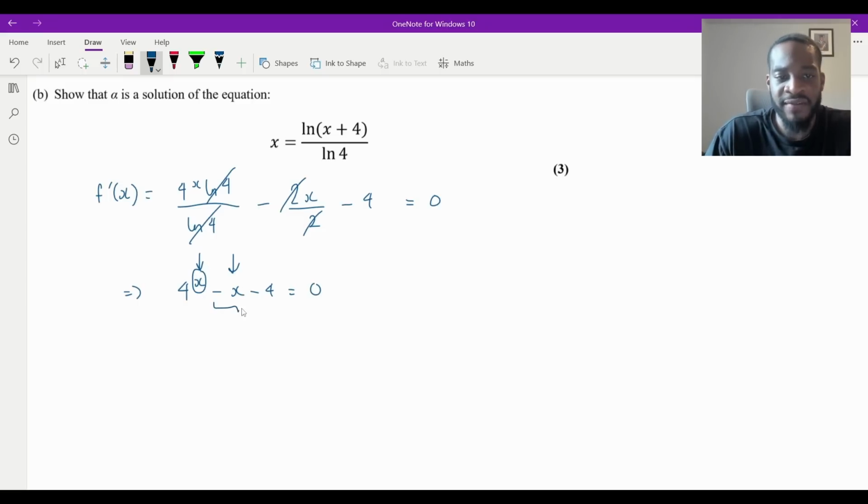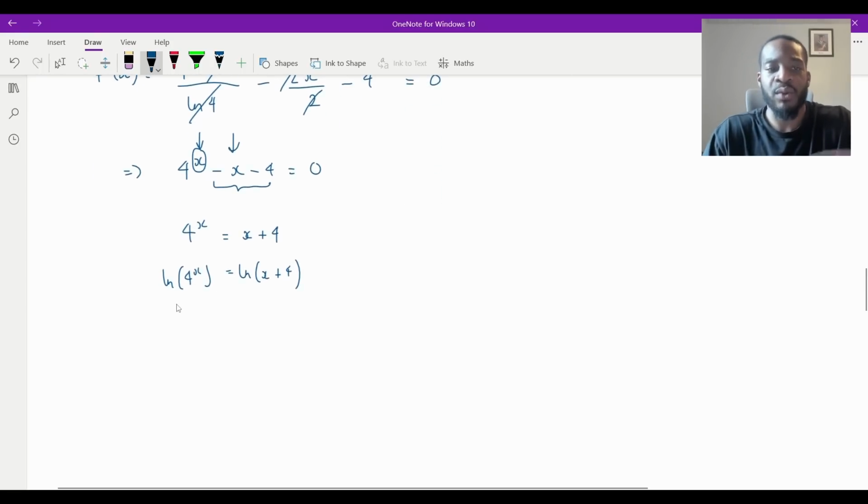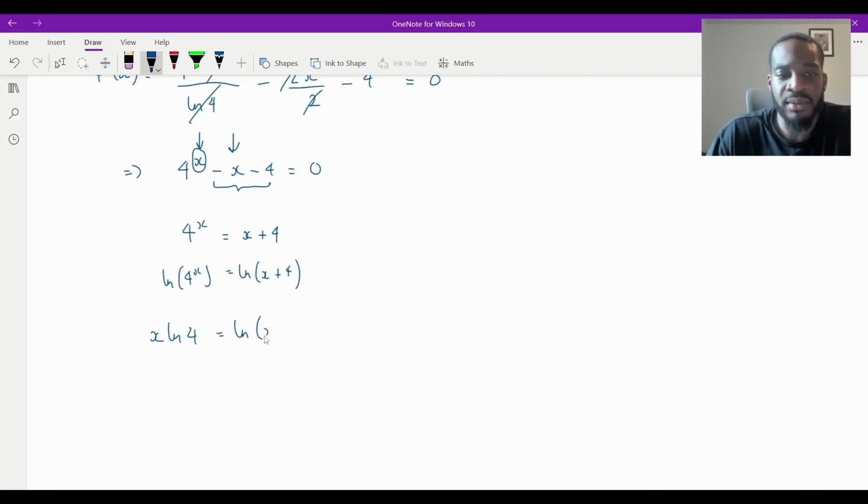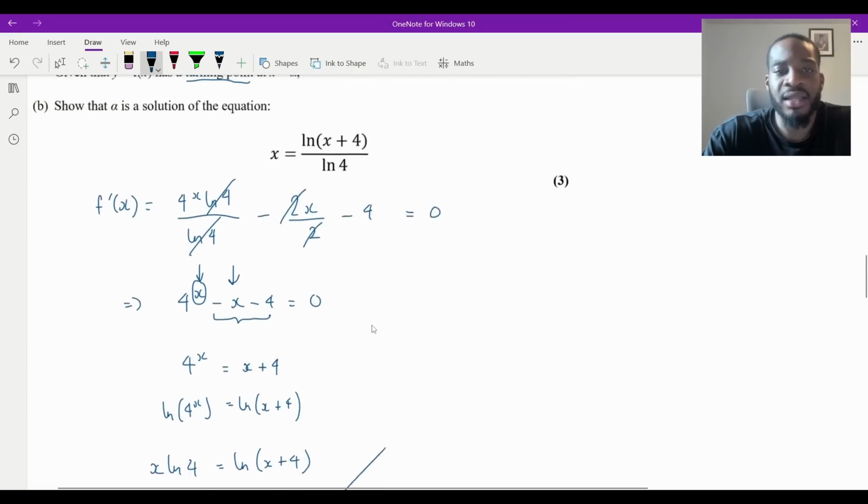So that means I'll naturally have to add on that to the right-hand side. So that will be 4 to the x is equal to x plus 4. And that's good because we've got x plus 4 there. Now take the logs of both sides, natural logs. It's going to be ln of 4 to the x is going to equal the ln of x plus 4. And then now we can use our log rules to say, well, the x will drop to the front. So I get x ln 4 is equal to ln of x plus 4. And then now we can just divide by ln 4. And then we get the result, x equals ln of x plus 4 over ln 4. Perfect. And that is it.